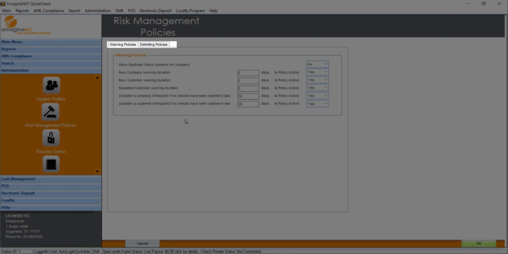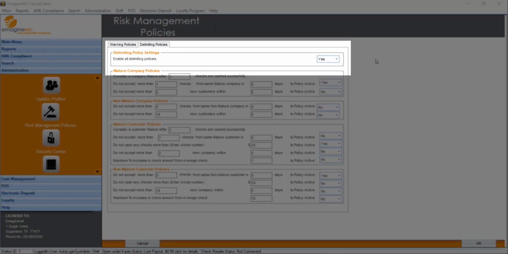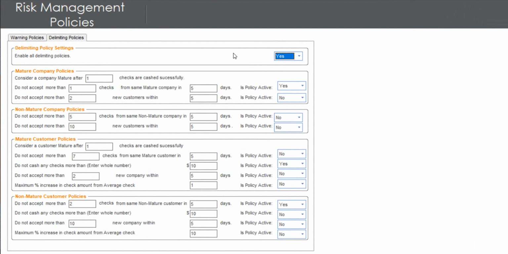There are two sets of policies: your warning policies, which we have discussed, and your delimiting policies. These are designed to alert you and stop you from cashing a check when the limit is exceeded. To set up the delimiting policies, make sure to enable all delimiting policies by clicking on Yes on Enable All Delimiting Policies. We'll cover each of the policies by sections.